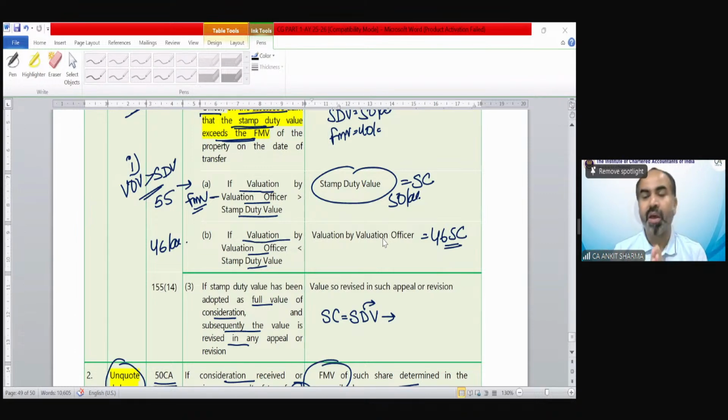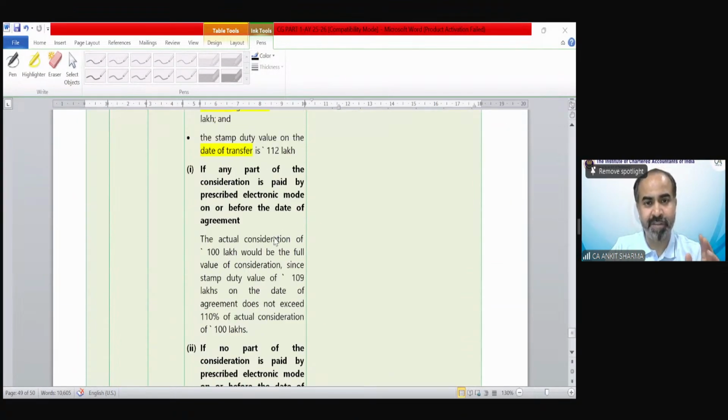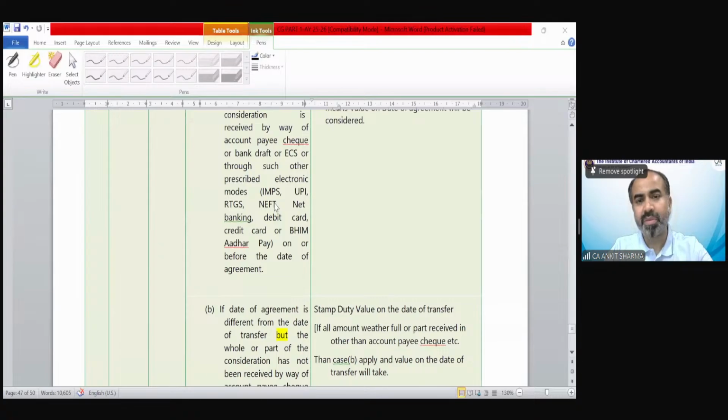But again, let me tell you, if the advance received at the time of agreement has not been received via specified modes like account payee cheque, etc., which have been mentioned over here: IMPS, UPI, RTGS, NEFT, ECS, cheque, or bank account payee, etc. If the advance has been received in cash, suppose, then the stamp duty value on the date of agreement will not be considered for the purpose of section 50C, but the stamp duty value on the date of registry, when the transfer deed is executed, needs to be taken for the calculation.